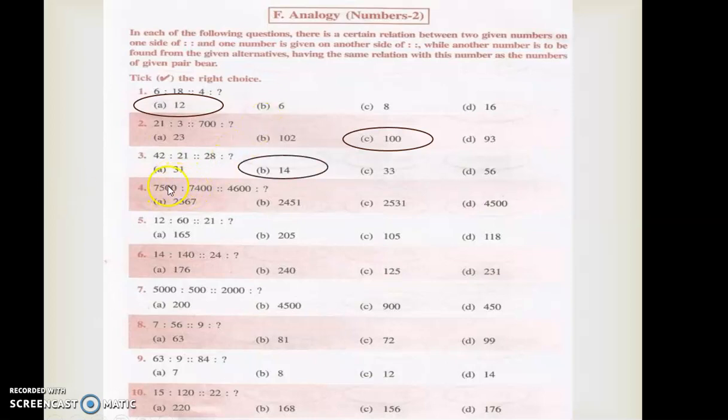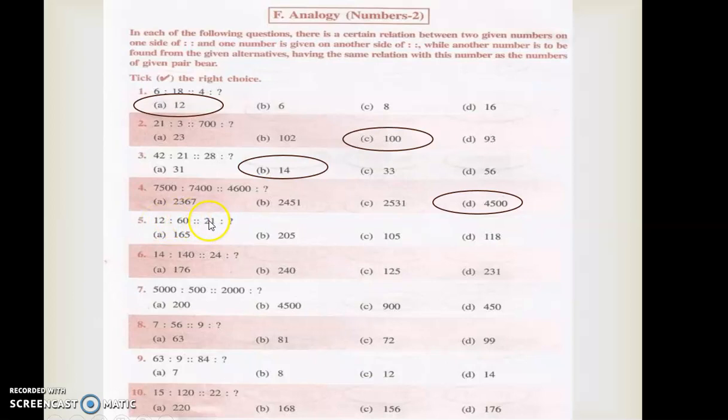See here the difference between these two numbers is minus 100. That means 7500 is there, 7400 is there. So this value has to get minus 100, right? So here 4600 is there, so I will get 4500 as an answer. See here, if I multiply 12 into 5, I will get 60, correct or not?